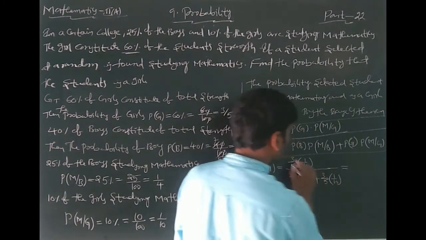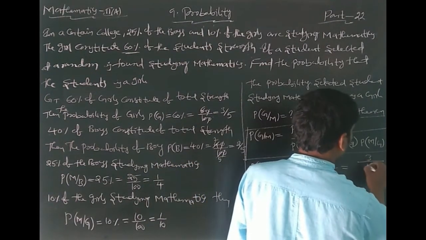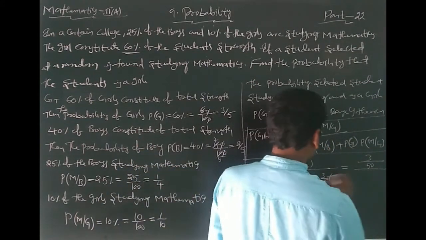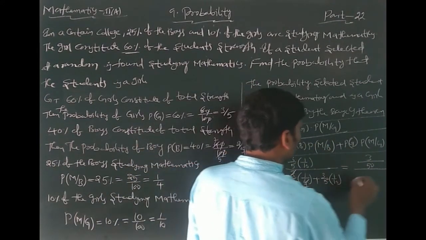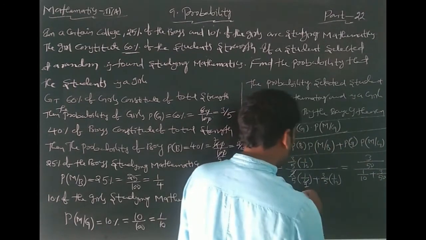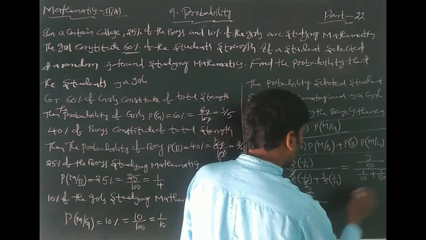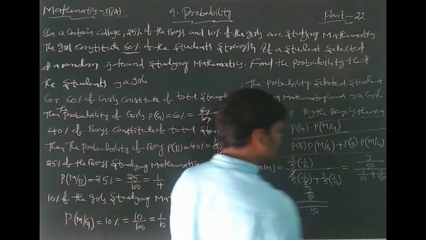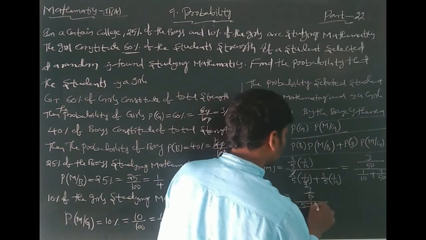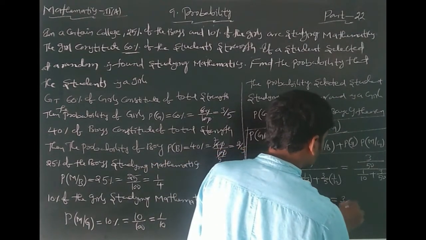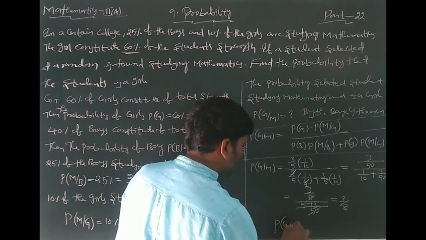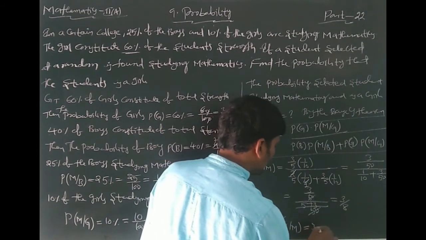Simplify this: we get 3 into 1, 3 by 10 fives are 50. In the denominator, 2 ones are 2, 2 by 20 plus 3 by 50. Take the LCM of the denominator, which is 50. Ten fives are 50, 5 into 1 is 5, plus 3. The 50s get cancelled. 3 by 5 plus 3, which is 8. Therefore, the probability of G by M is 3 by 8.